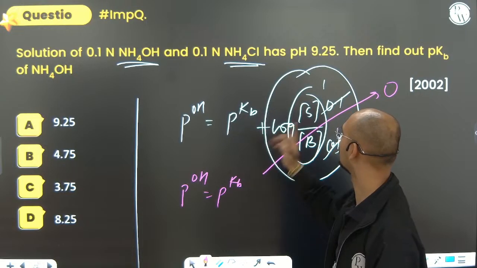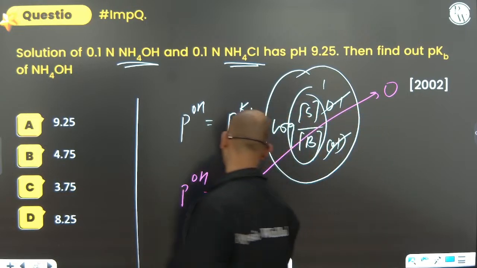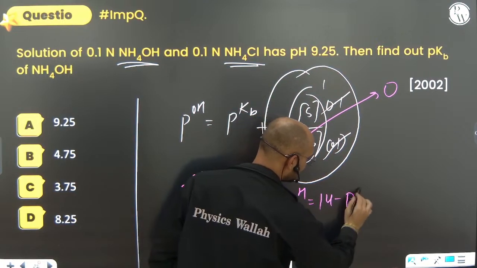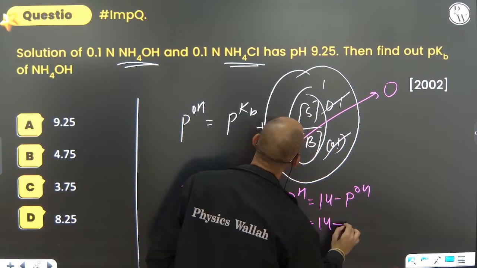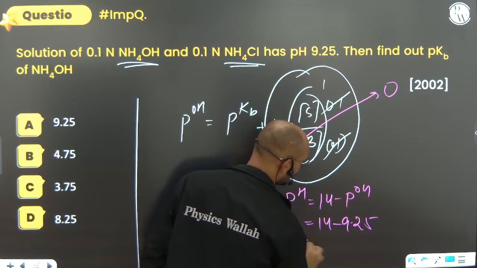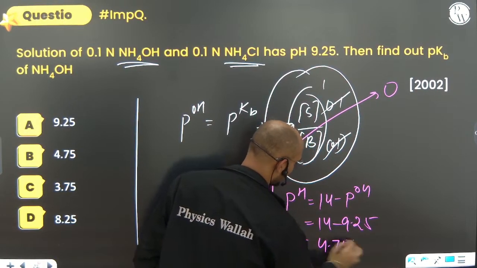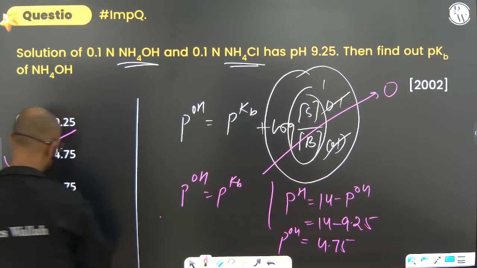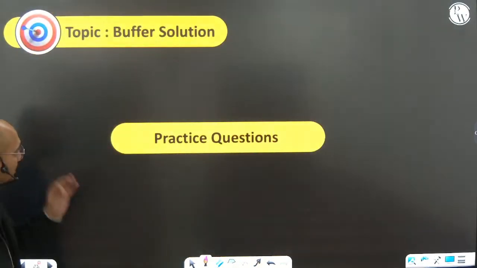Here we have got, okay. So pH. Because we know that pH equals 14 minus pOH, that is 14 minus 9.25. How much is it? 4.75. So pH is this much, 4.75. Option B is the correct option. Not a very good question, right?